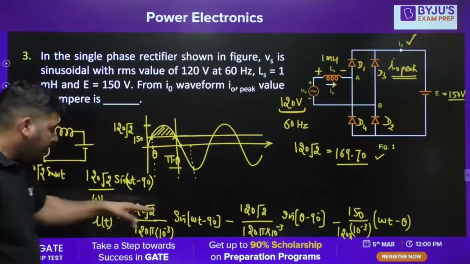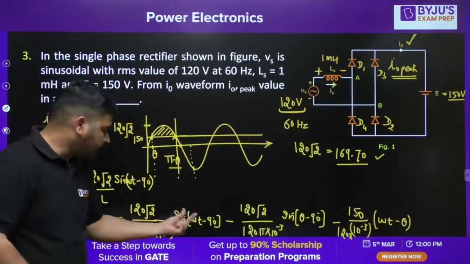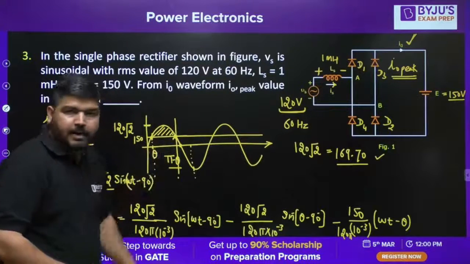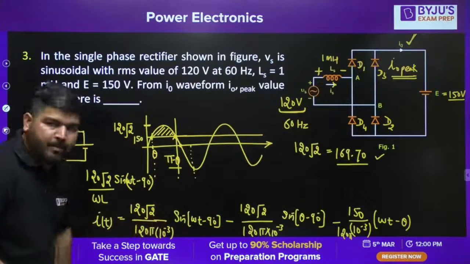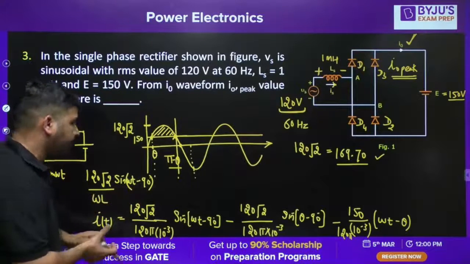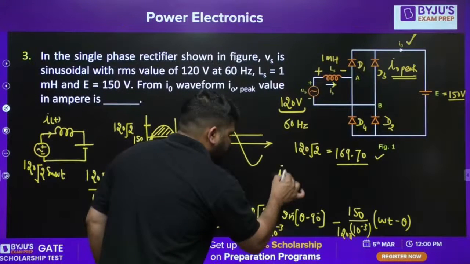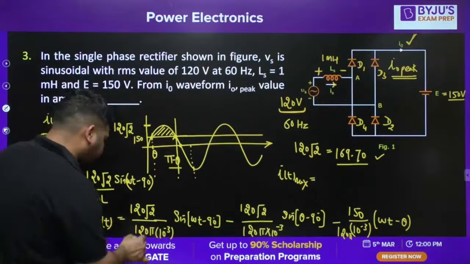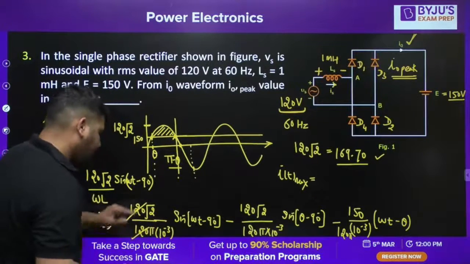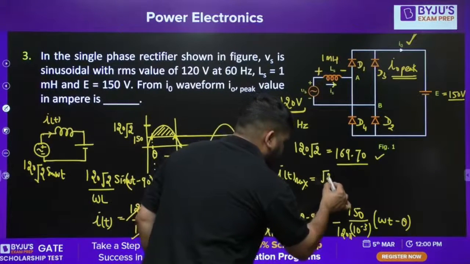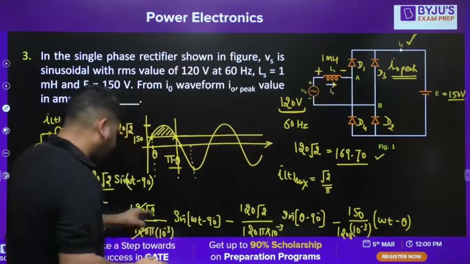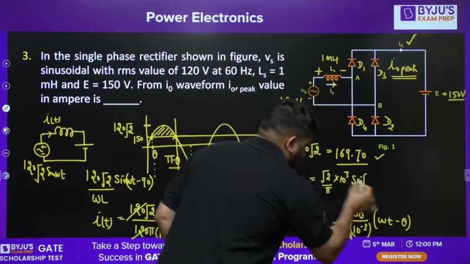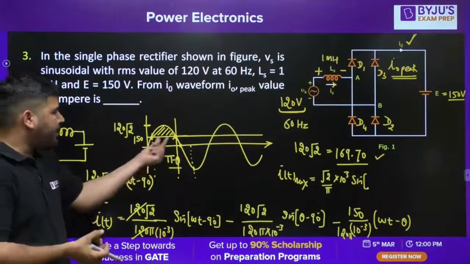So what you can do is, in place of omega t, you can put omega t equal to pi minus theta. If you put omega t equal to pi minus theta, the first term will become, so I max will be equal to, 120 will cancel, that will be root 2 by pi into 10 raised to power 3 into sine of omega t equal to pi minus theta.